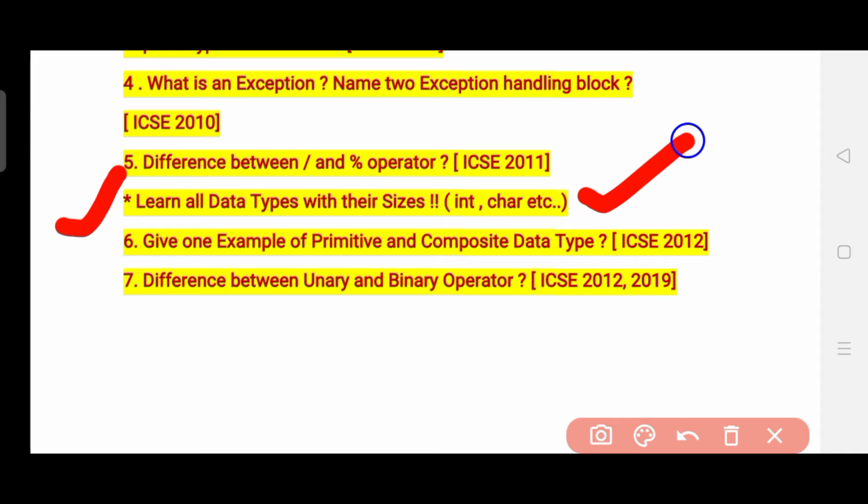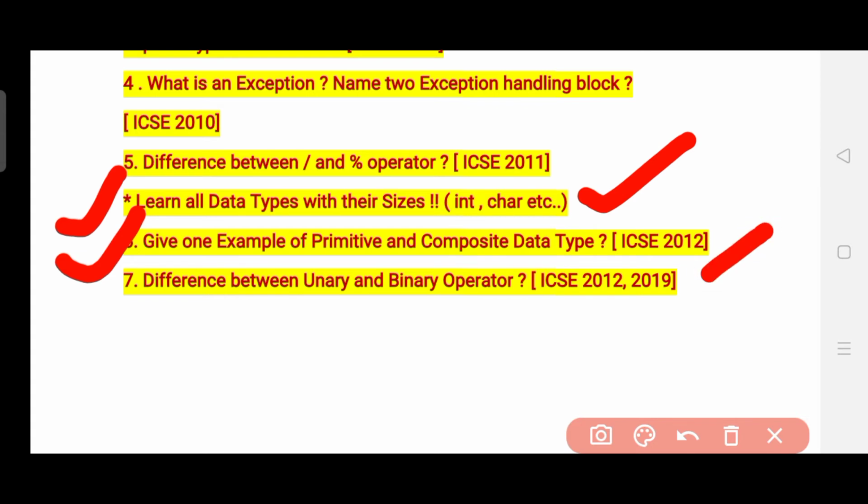The next question is: give an example of primitive and composite data types. This again becomes an important question because there are two kinds of data types supported by Java, primitive and composite data types. So we need to just give an example of both. Learn this, and it was specifically asked in the year 2012.